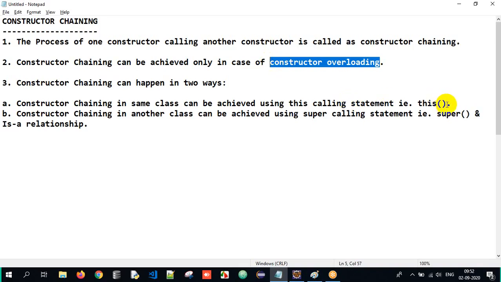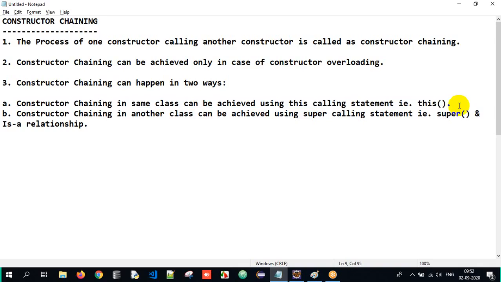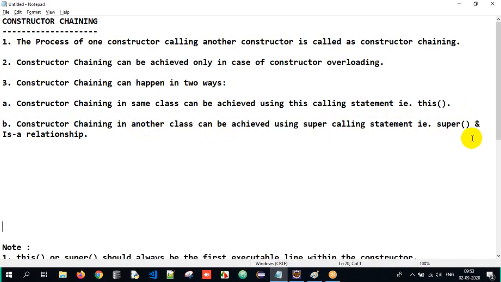But constructor chaining can be achieved in two ways. What is the first way? Constructor chaining can happen in the same class with the help of the this calling statement, that is this of. And the second point, constructor chaining can be achieved in another class with the help of the super calling statement, that is super of, and an is-a relationship. That I will talk about later. But as of now, these are the few things which we are supposed to understand here.